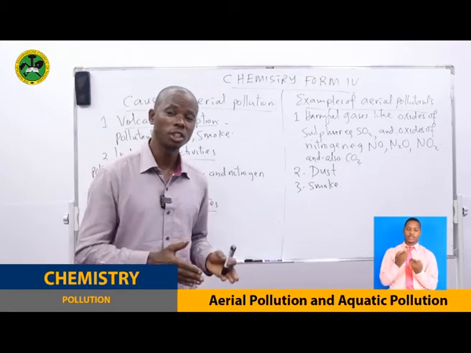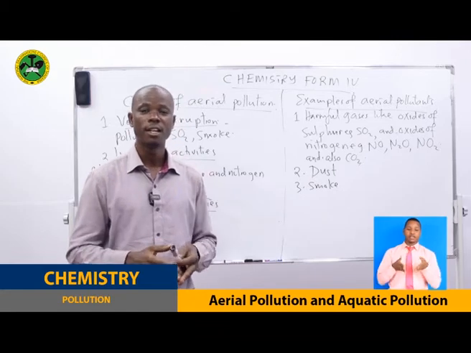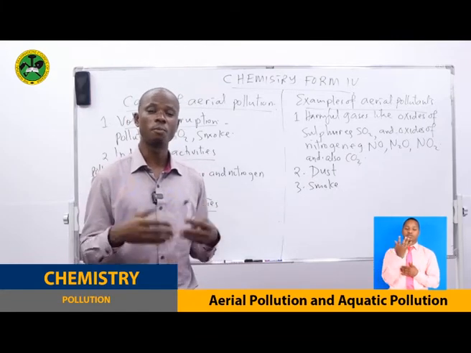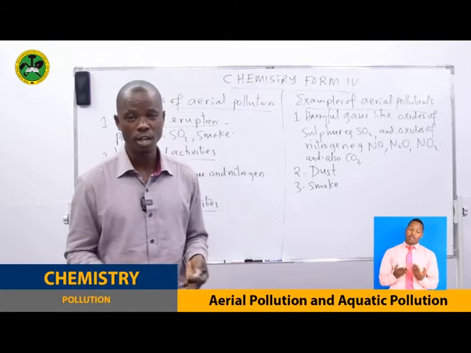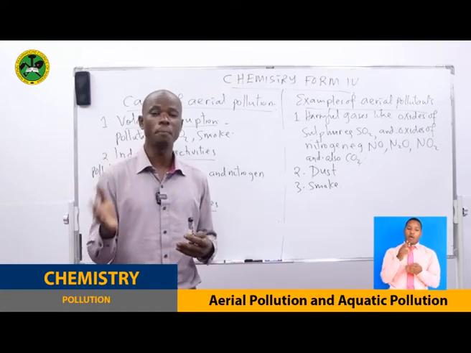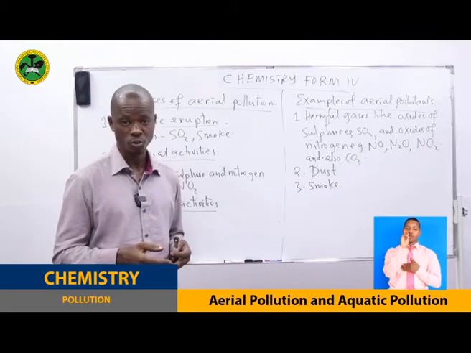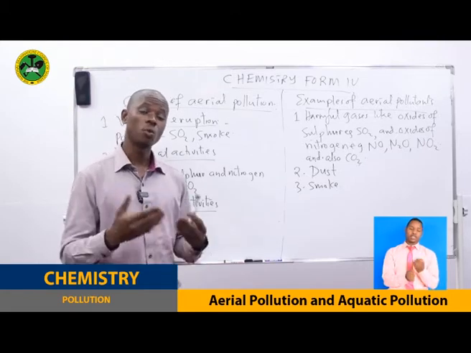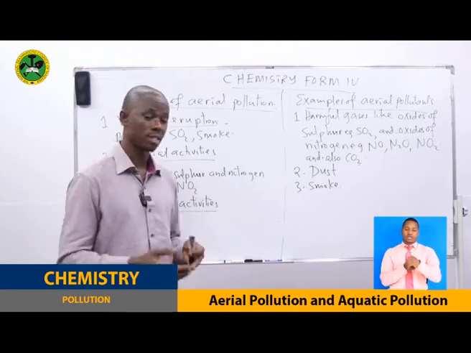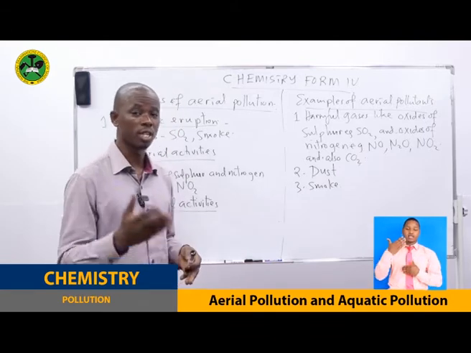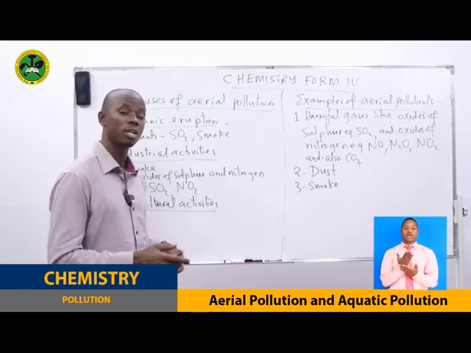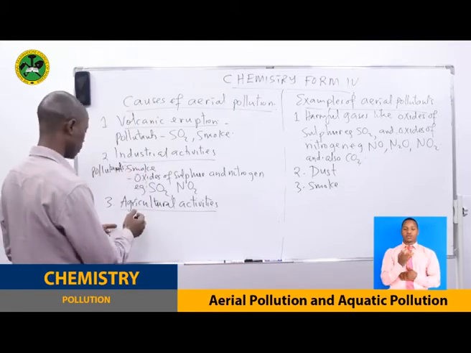Burning of bushes produces gases and smoke. The gases which can be produced are carbon dioxide or carbon monoxide, depending on the amount of oxygen present for that process. As said, they cause aerial pollution.